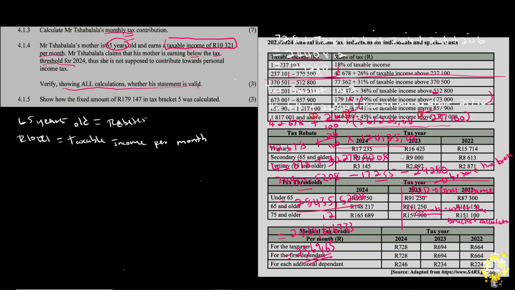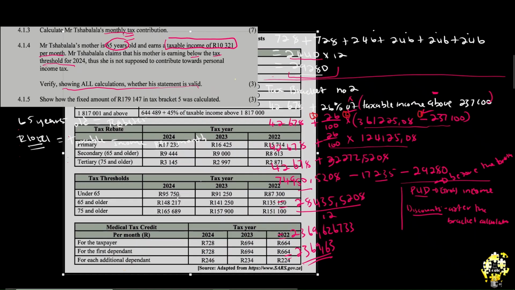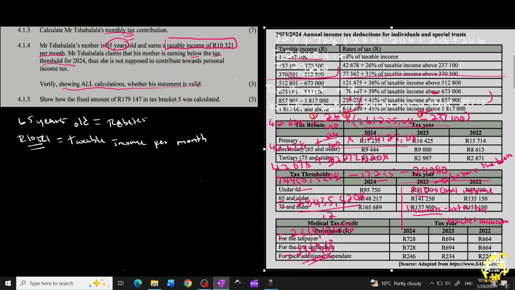How can we show that? We use tax threshold. Are they below or are they above? To show whether they are below or above, first of all, we have to make this an annual. The reason why we're making this annual is because our tax threshold, now I know you cannot see it properly here, let me do this so that you can see it. Can you tell that tax threshold is for a tax year? Meaning that it's for 2024, 2023, and 2022. It has to do with annual amounts. So let's bring it back here.